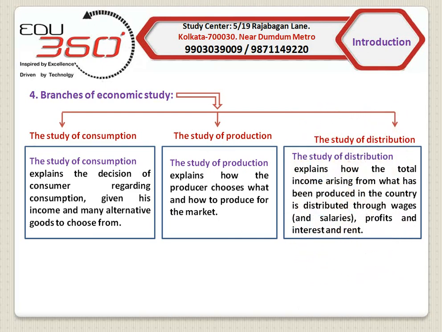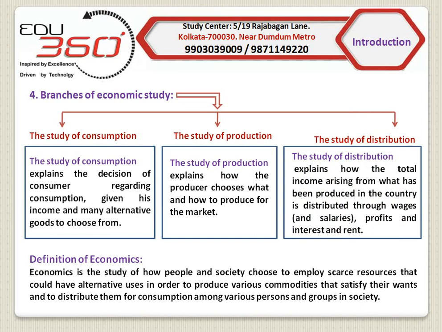Now come to the definition of economics. Economics is a study of how people and society choose to employ scarce resources that could have alternative uses in order to produce various commodities that satisfy their wants and to distribute them for consumption among various persons and groups in the society.